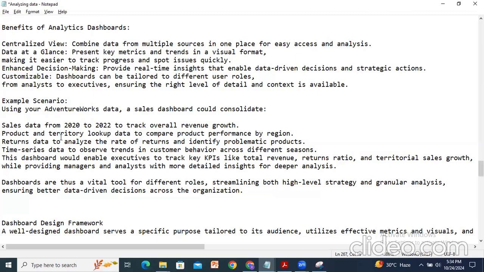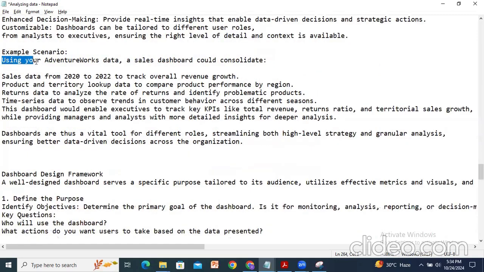So for example, the scenario: we are using AdventureWorks data. A sales dashboard could consolidate the data, three years of data from 2020 to 2022, to track overall revenue growth. Product and territory lookup data to compare product performance by region, and returns data to analyze the rate of returns and identify problematic products.